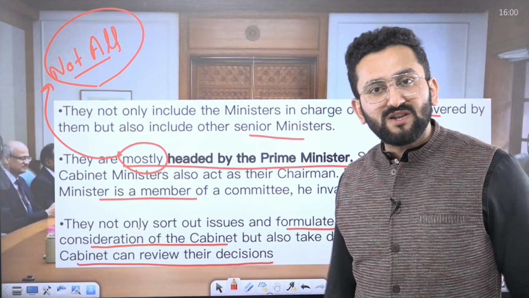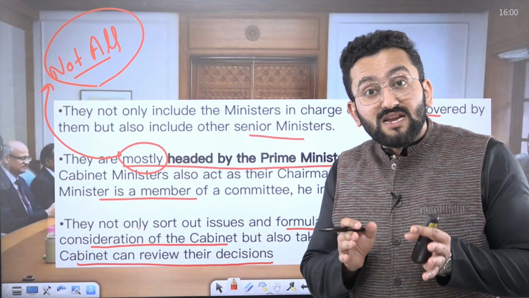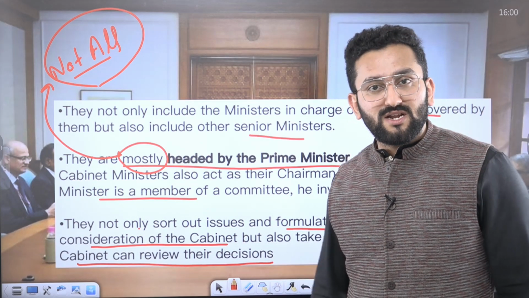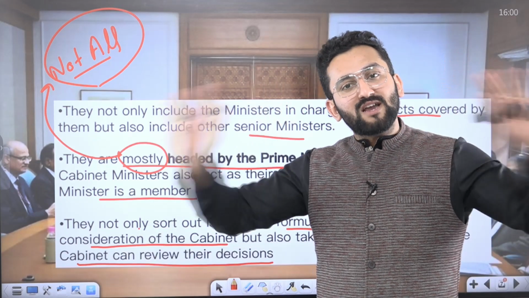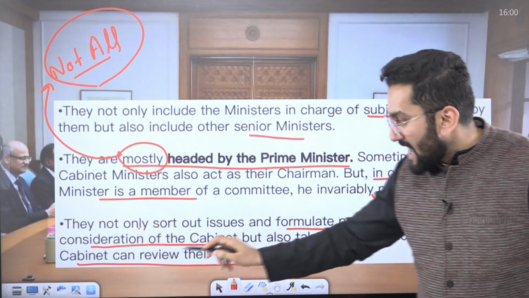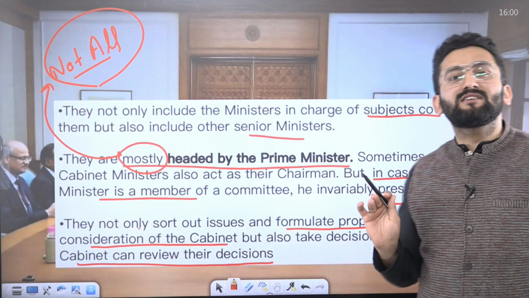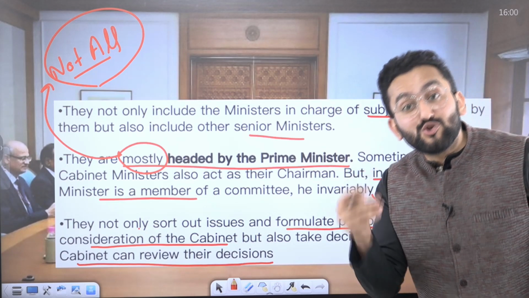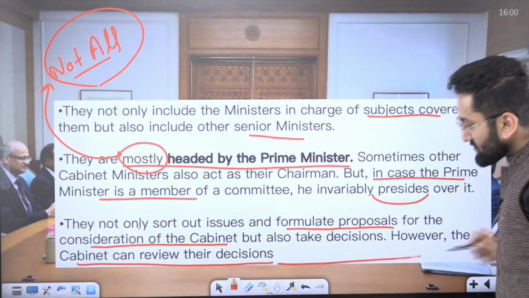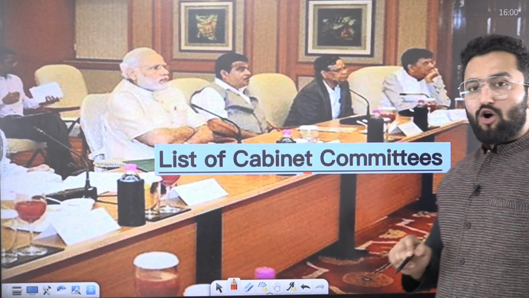Certain decisions can be taken by the cabinet, but this decision is taken at the stage of just the cabinet committee. Now the cabinet committee will communicate this decision to the cabinet: we have arrived at this discussion, now the cabinet should agree on this decision. In this way the decisions can be taken in a swift manner. Okay, clear?